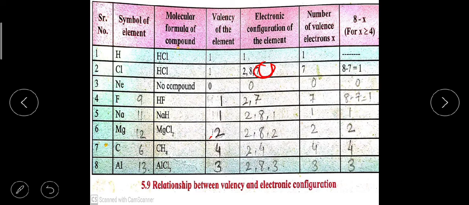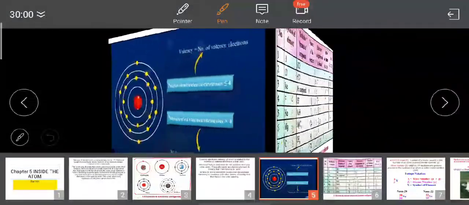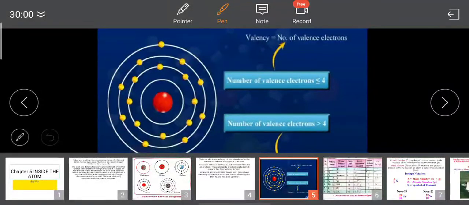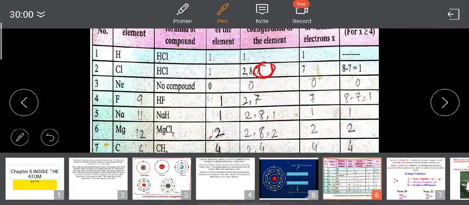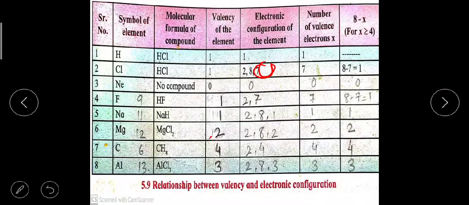So valency of the element will be determined by 8 minus the number of electrons present in the valence shell if the number of valence electrons is greater than 4. So see, in chlorine the number of valence electrons is 7, that is greater than 4. So valency is determined by 8 minus 7, which is equal to 1.